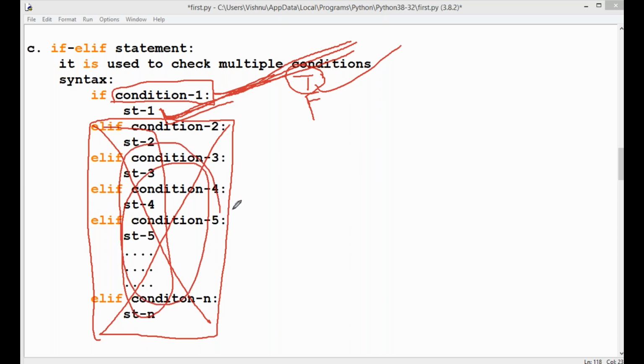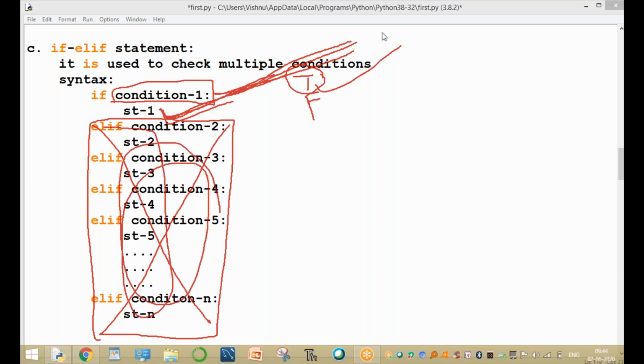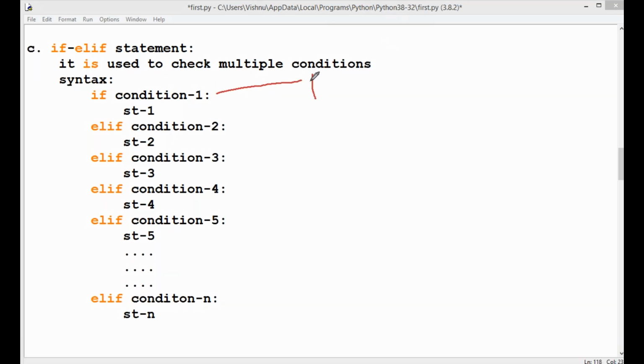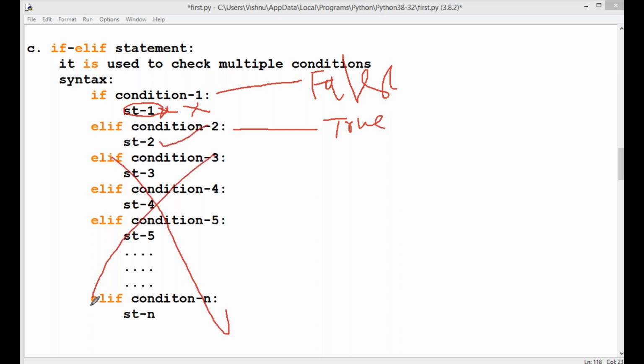Okay, clear. For example, assume this condition returns false. And then what happens, sir? This condition returns false, so this statement is not executed. Again, go to the second condition and check it. If it returns true, execute this part. The remaining part is not executed.